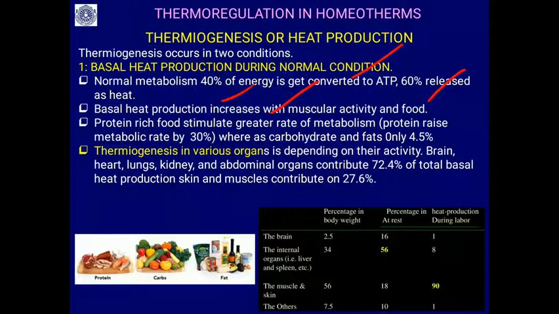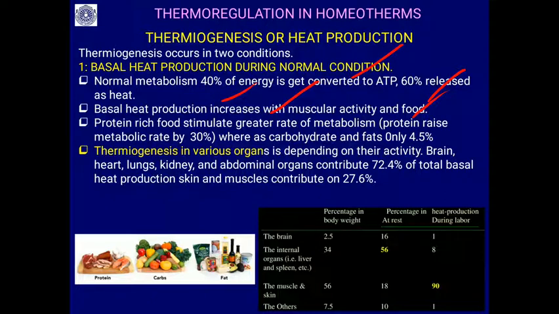In the metabolic pathway, glycolysis, Krebs cycle and electron transport system, only 40% is converted into energy, and the heat in the body is because of the metabolism. Then the basal heat production increases with muscular activity and food. Physical activity, exercise and physical work increase heat in the body.